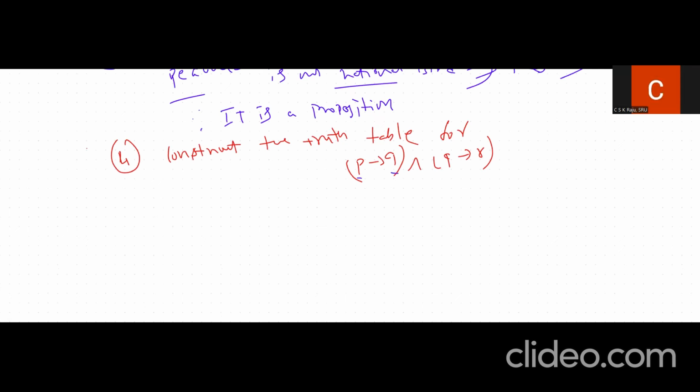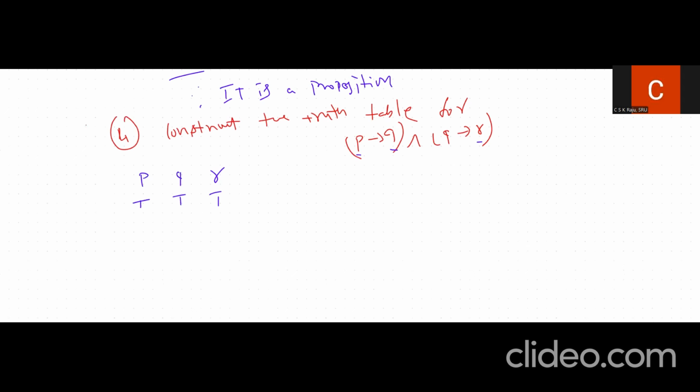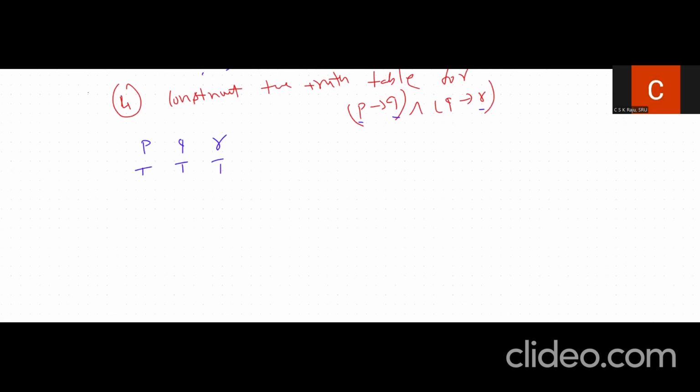Q and R. So there are 3 propositions or statements. When we have 3 propositions, the possibilities are 8 actually. So what are they? We will just note them down. So P, Q, R. We will try to write all the different possibilities and then try to calculate the solution. When we have 3 propositions, the possibilities are as follows: TTT, and we'll also have TTF, next TFT, then TFF.